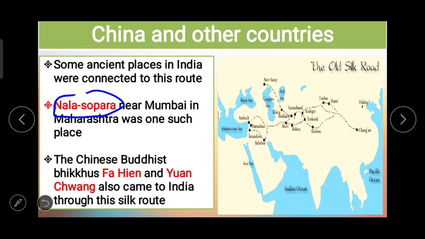The Chinese Buddhist bhikkhu Fa Hien and Yuanchong also came to India through this silk route. And then after, we know about them that they wrote much literature of that period, या फिर यहाँ से बहुत सारा बुद्धिस्ट लिटरेचर वो उधर लेके गए और वहाँ के लोगों को बुद्धिस्ट लिटरेचर से, बुद्धा से इंट्रोड्यूस किया. और उस वक्त उन्होंने जो राइटिंग्स लिखी है, which is a very important source of history. But ये हमें ध्यान में रखना है कि वो जिस रास्ते से आए, that is also the Silk Route.